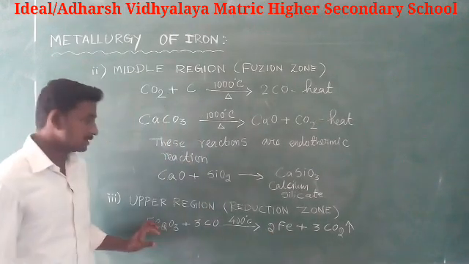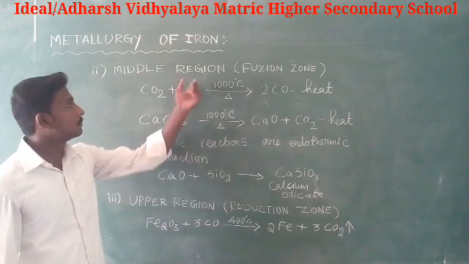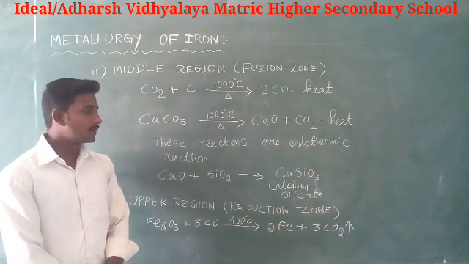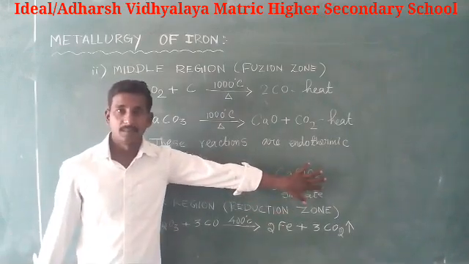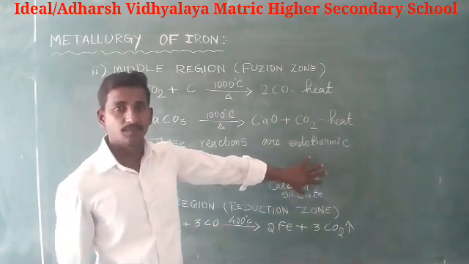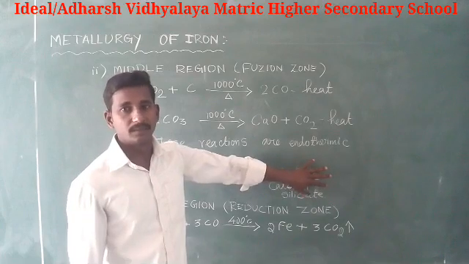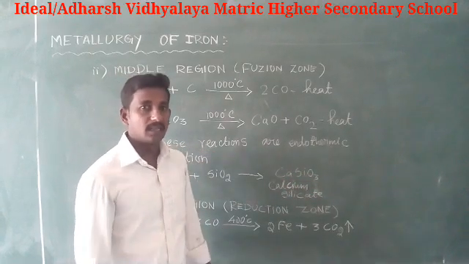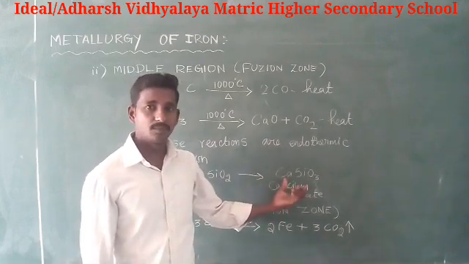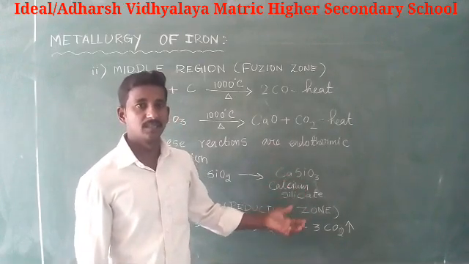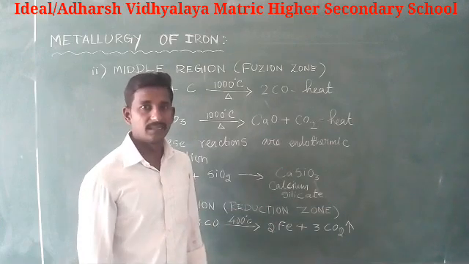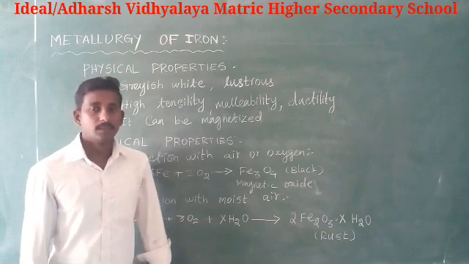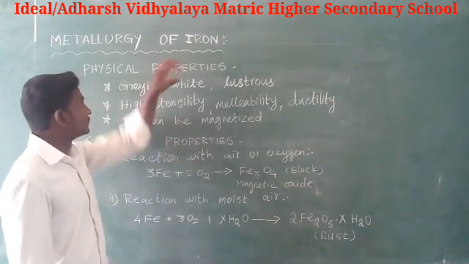The molten iron is collected at the bottom of the blast furnace after removing the slag. The iron formed is called pig iron. It is remelted and cast into various forms, and this iron is called cast iron.